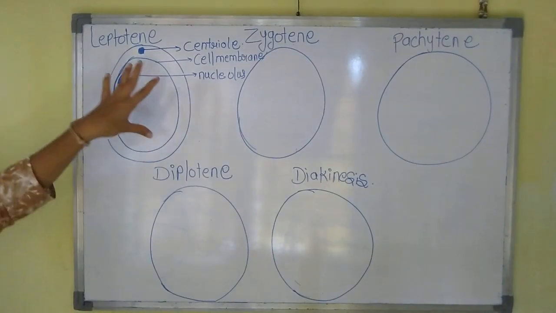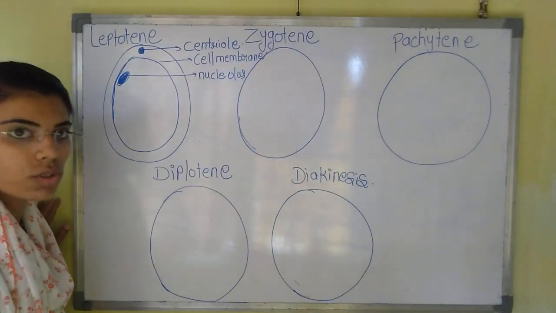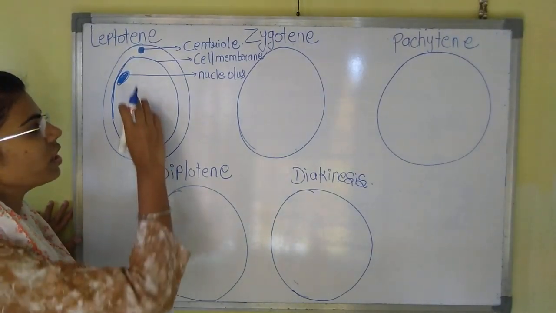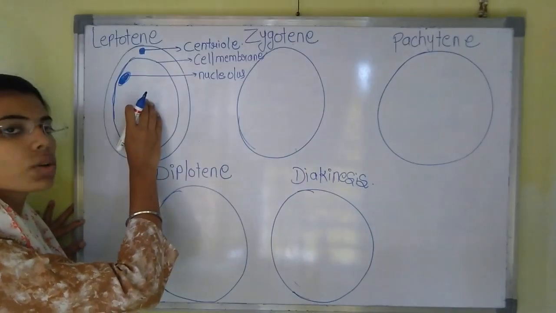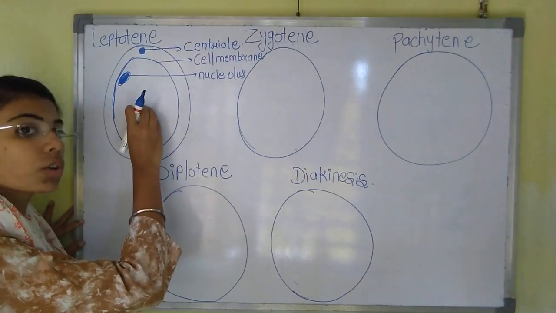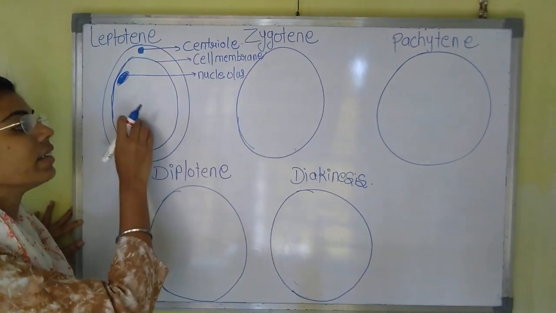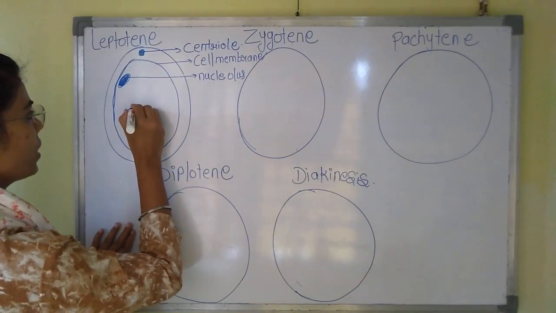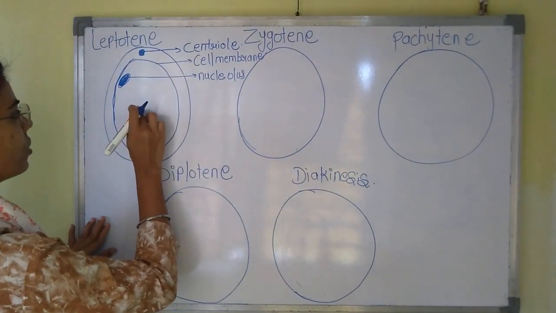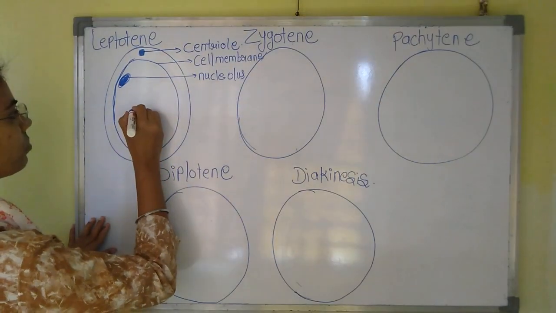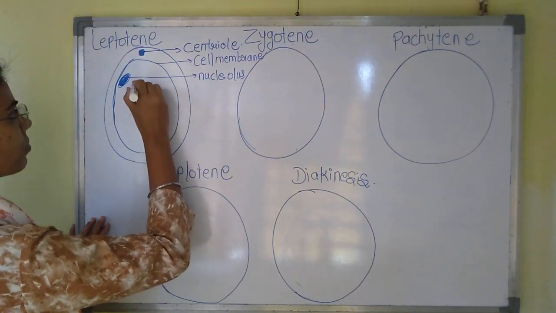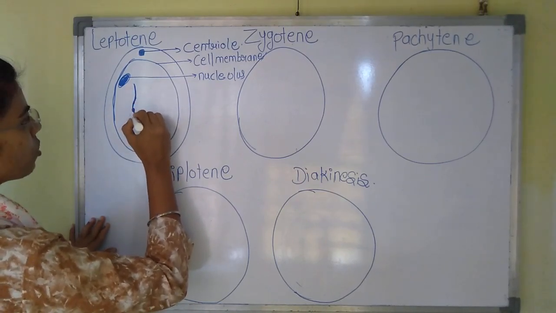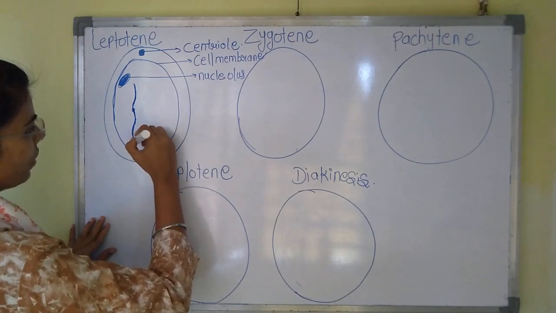Now, what happens in leptotene? Here, the chromosomes appear thin thread-like. Okay, here the chromosomes are present in the cell. The chromosomes will become visible and they will appear like thin thread-like structures. Okay, see, this is the chromosome. This is the centromere. These are the chromosomes. How will the chromosome appear? The chromosome will appear thin thread-like.